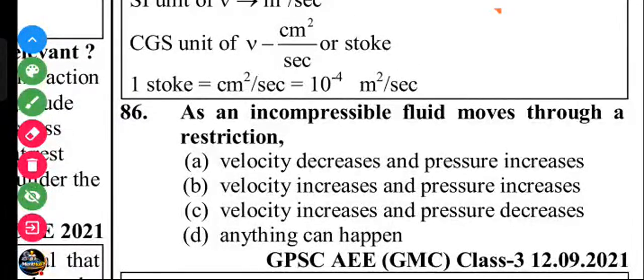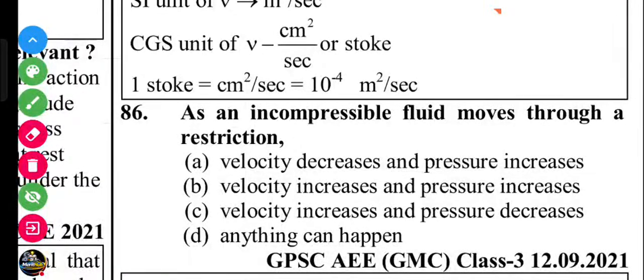Question number 86. As an incompressible fluid moves through a restriction, velocity decreases and pressure increases. Velocity increases and pressure increases. Velocity increases, pressure decreases. Fluid moves through a restriction. In a restriction, pressure decreases and velocity increases.